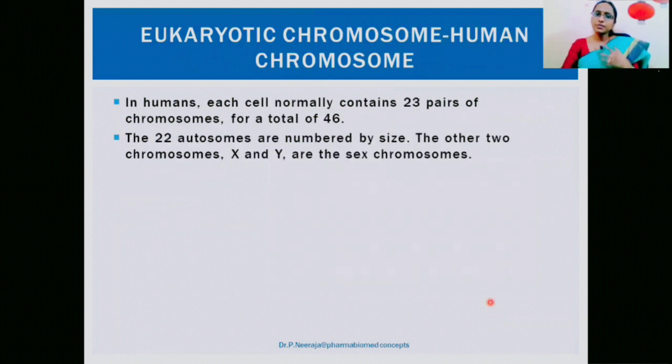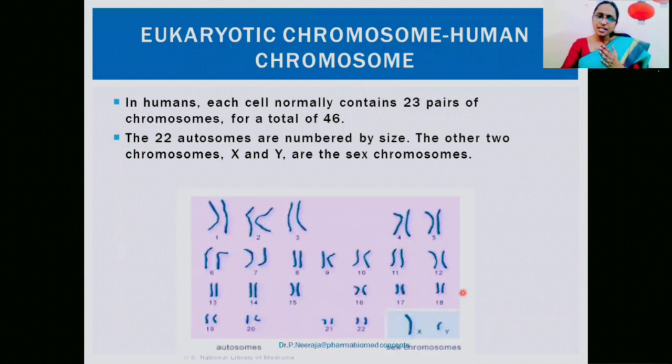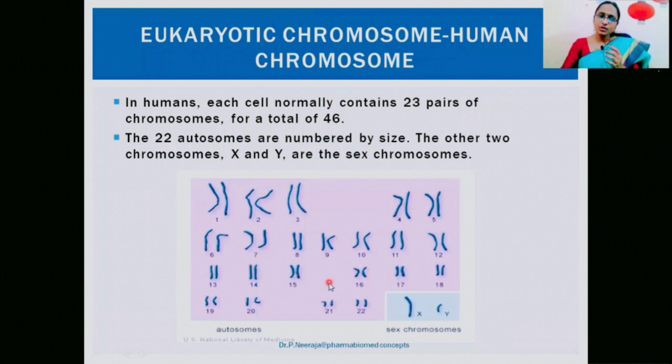Now coming to the human chromosome. How many are there? We have around 23 pairs of chromosomes. That means the total is 46. Among these 23 pairs of chromosomes, 22 are autosomes. Autosomes means they are almost the same in Homo sapiens. Here you can see the structure of these 22 autosomes. Generally they are numbered based on the size of the autosome, and you have X and Y. These are sex chromosomes. So in total we have 23 pairs of chromosomes in human beings.